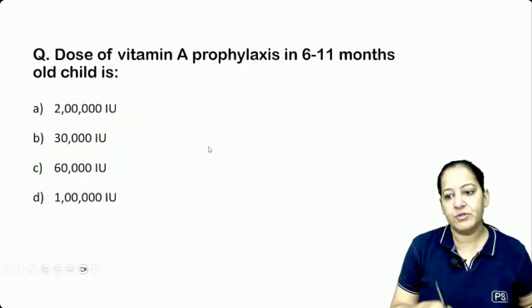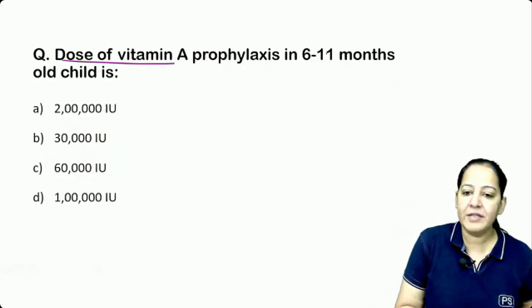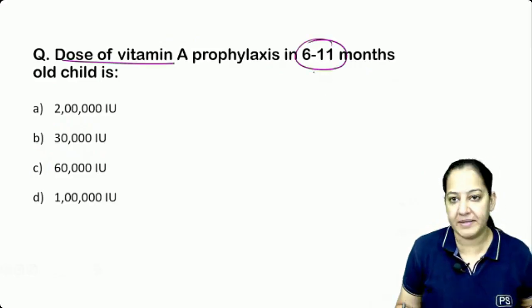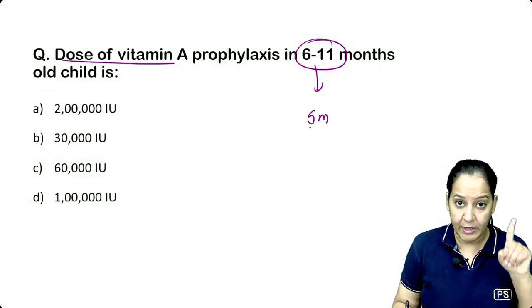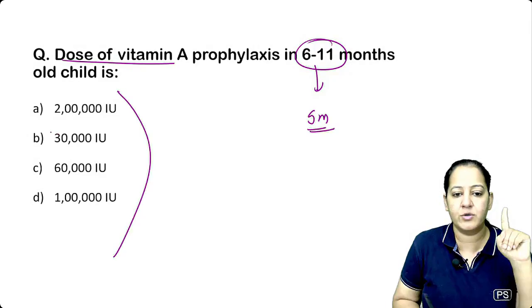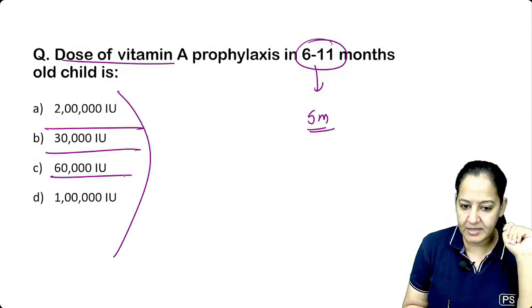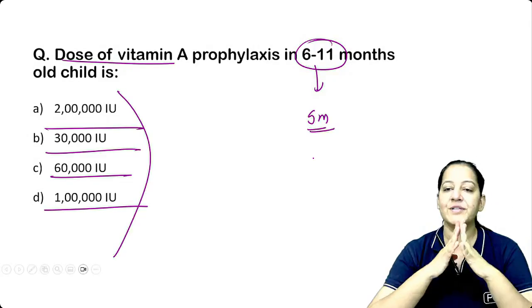Anyways, let's go to the next question. Tell me the dose of vitamin A prophylaxis we give at 6 to 11 months. We give the first dose at 9 months. So at 9 months, what is the dose we give? 2 lakh, 30,000, 60,000 or 1 lakh. The 4 options are in front of you.